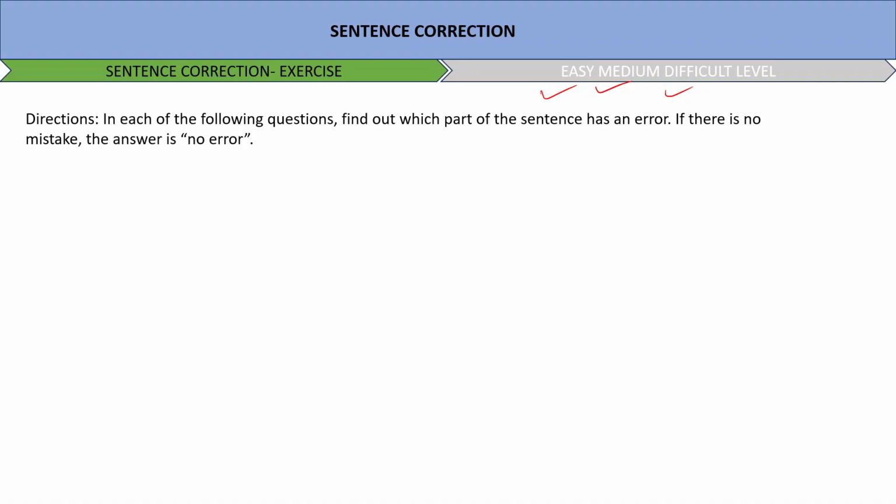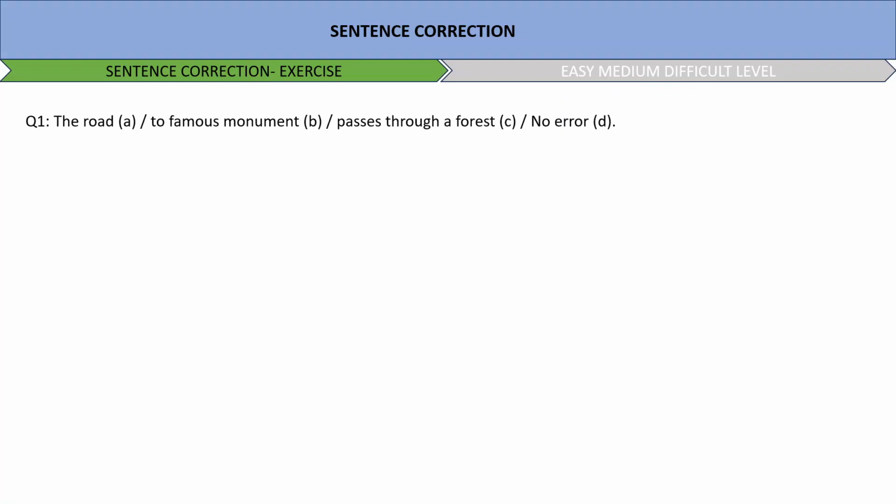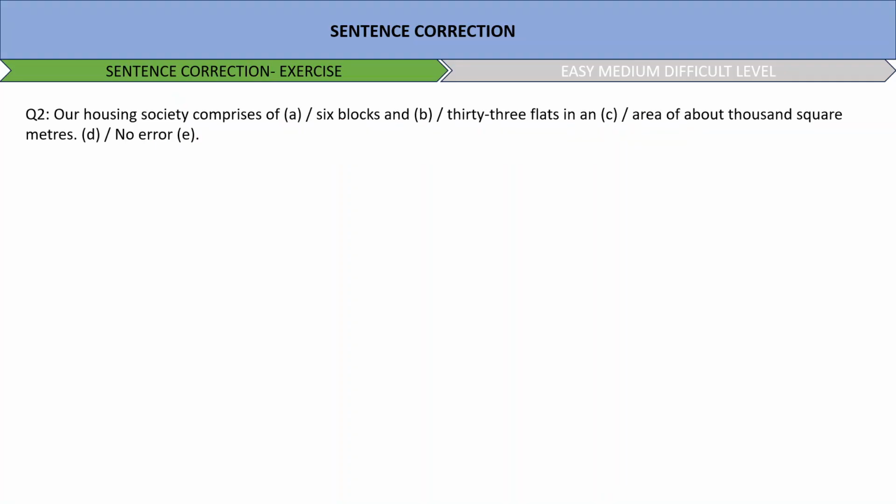Okay, so the very first question is: the road to famous monument passes through a forest. So what will be the error here? The road to a famous monument needs the indefinite article. The road to a famous monument passes through a forest. This will be the answer, and hence the error will be option number B. So we'll mark B as the answer. To a famous monument will be an appropriate answer.